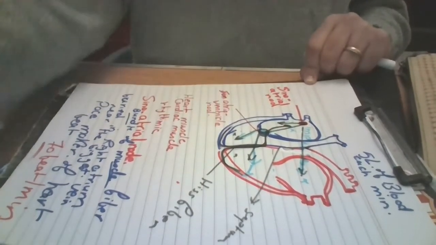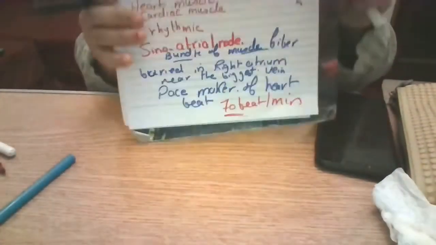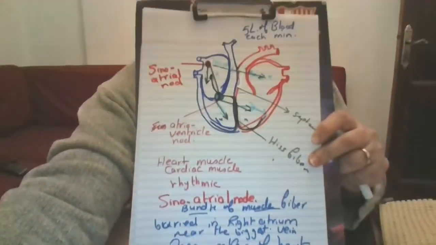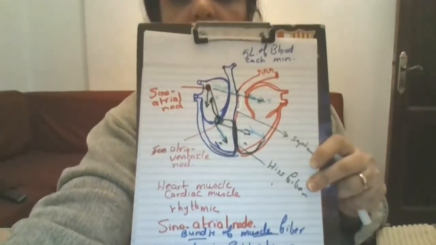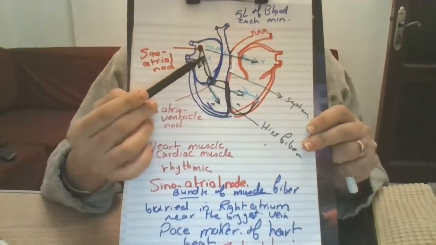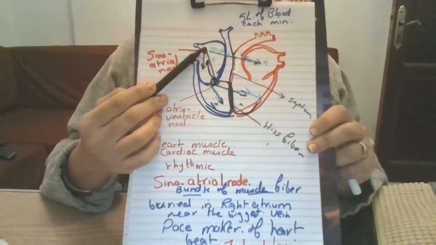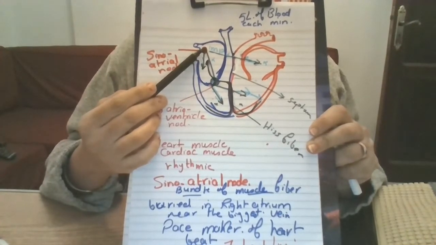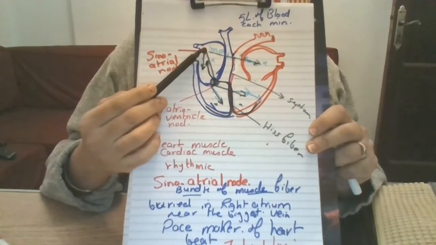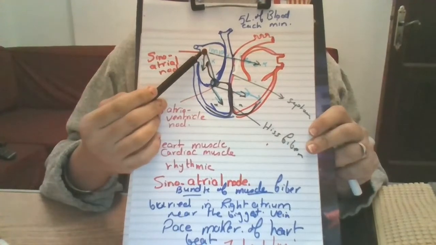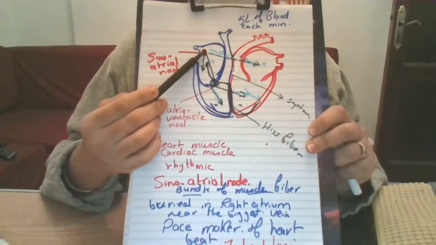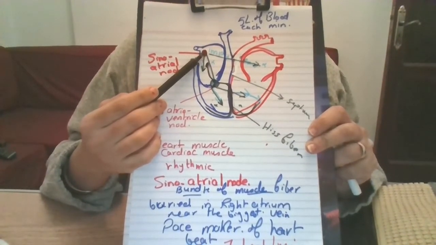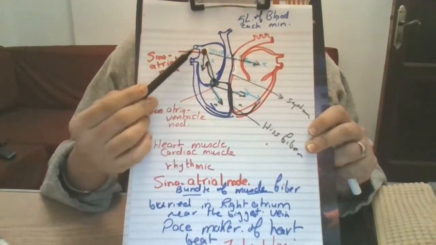Okay, let's repeat this again. How the heart beats. Let's see how the heart beats. We said at the beginning there is a node. This node is called the sinoatrial node. This node is present, or buried, in the right side, in the right atrium. This is a muscle fiber, buried in the right atrium near the superior and inferior vena cava.